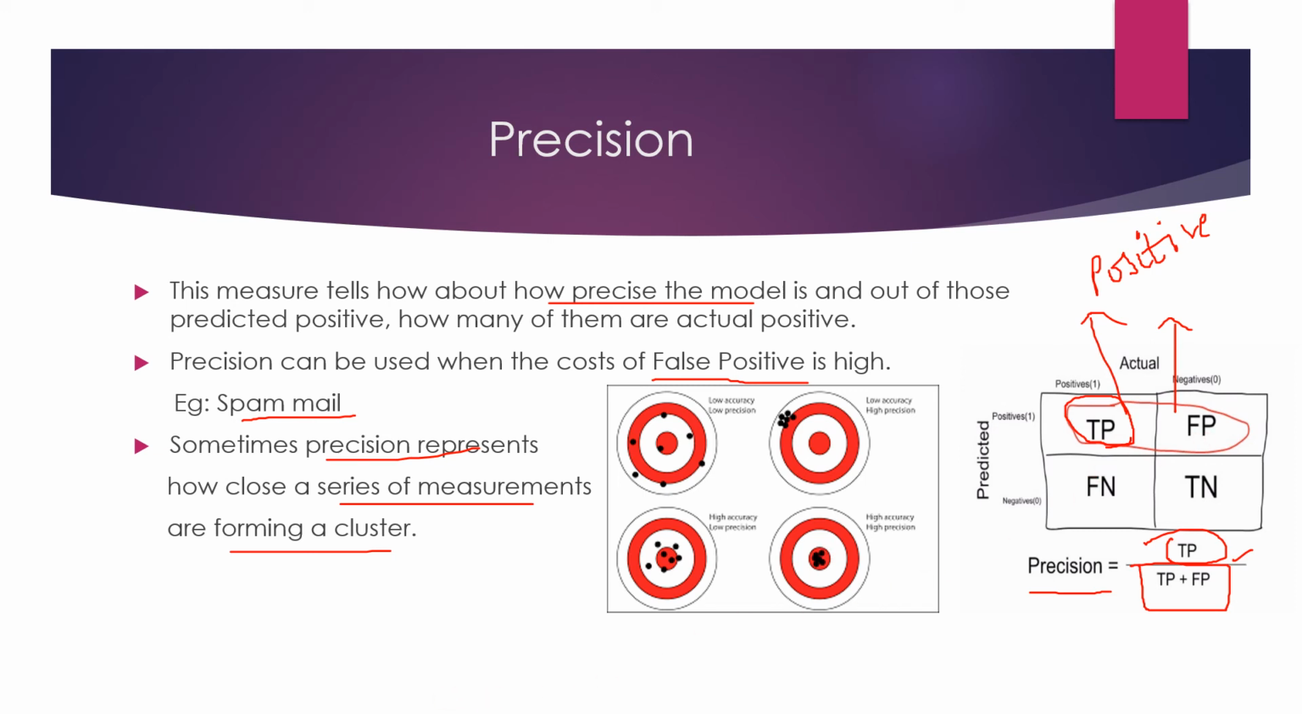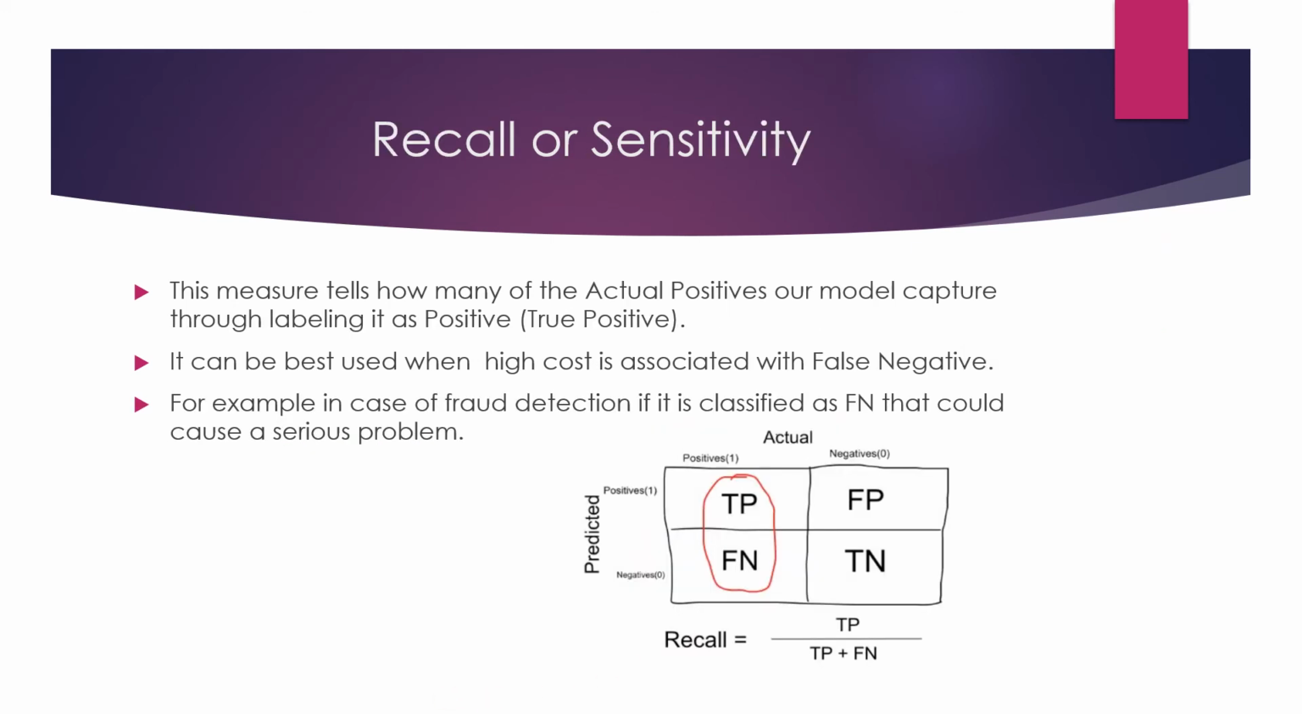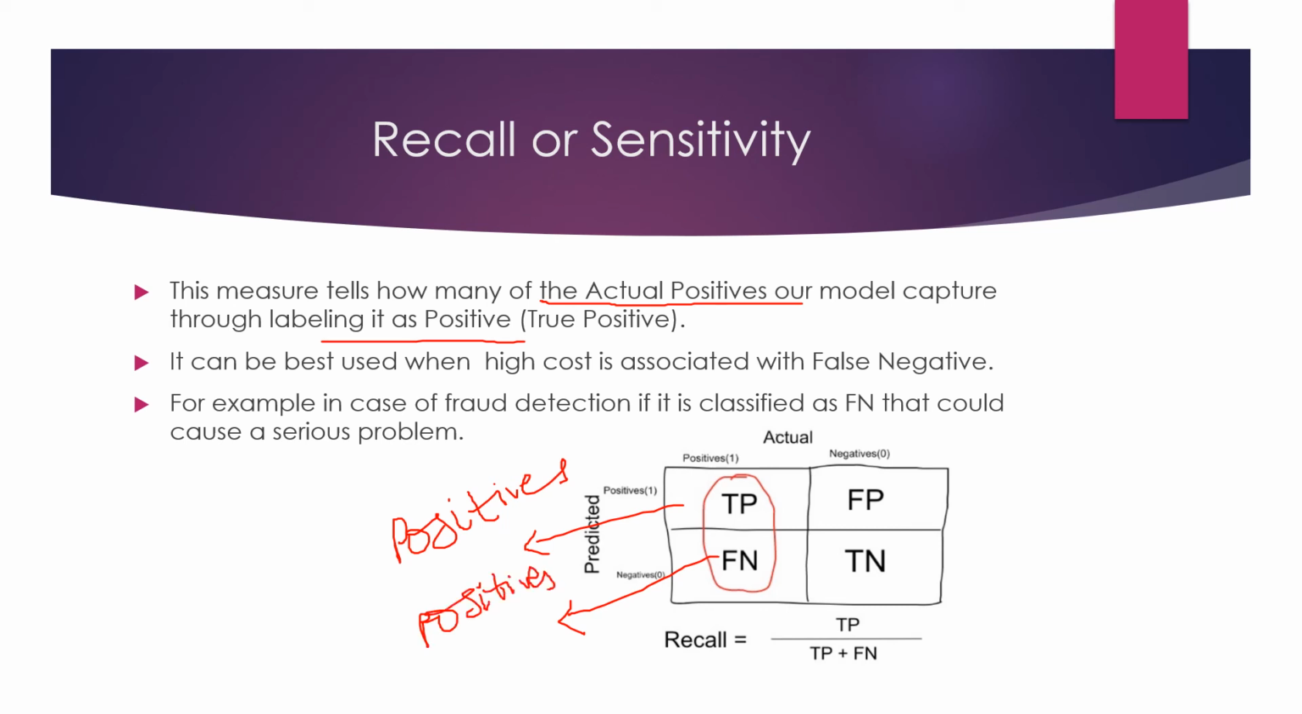Now let's go on to the next metric, that is recall or sensitivity. What recall tells is how many of the actual positives are given by the model by labeling them as positive. If you look at the figure here, true positives are actually positives, and false negatives are also actually positives but are given as errors by the model. That is, they are positives in reality, but they are being identified as negative. That is why they are false negatives.